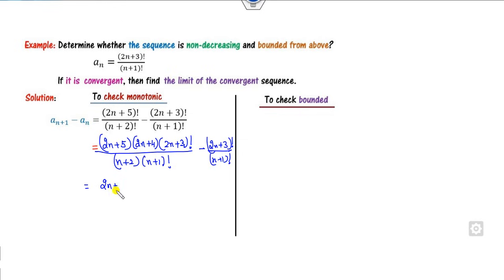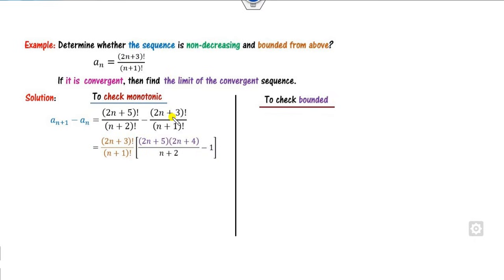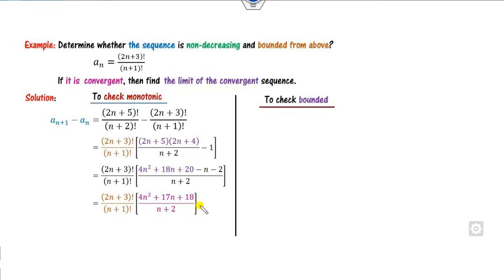Now I can take (2n+3) factorial over (n+1) factorial common. What is the remaining side? The remaining side becomes here. Now you can take the LCM, which comes to be this. You can simplify this: 18 and minus 9 is 17 and so on. Again, n is greater than or equal to 1, which are positive numbers. So each term is positive. So this number is greater than 0 for all values of n. Hence, this is monotonically increasing.